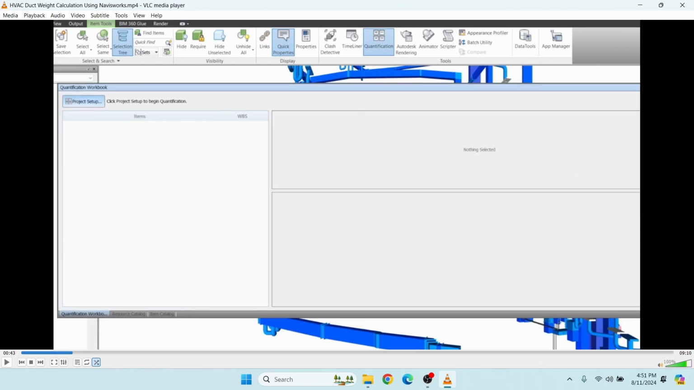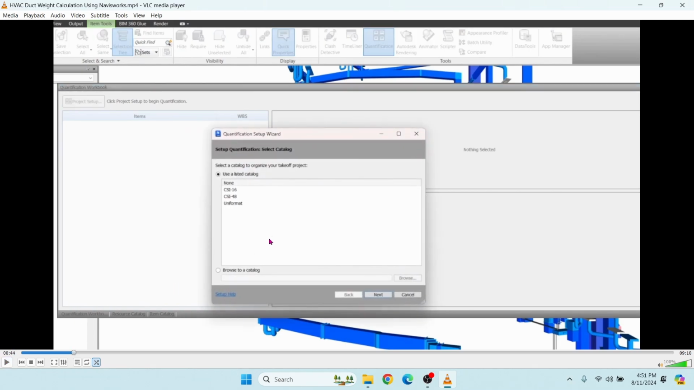Click Project Setup. Now we will get the Quantification Setup Wizard like this. Here CSI means Construction Specification Institute. These are some formats: CSI 16, CSI 40, and unformat. These are the formats which are used to quantify our duct quantity. We can select CSI 16.